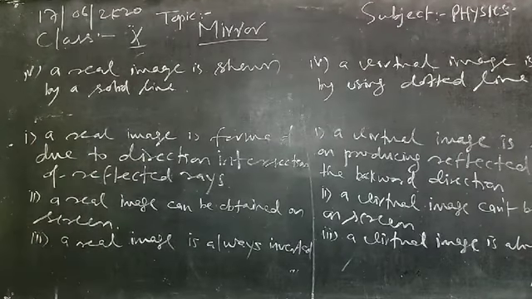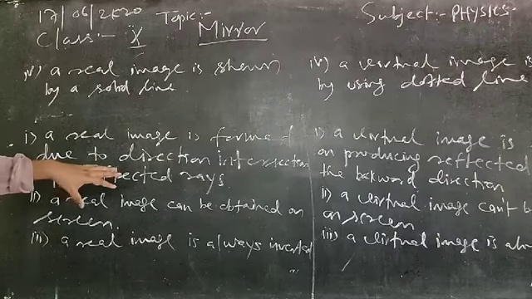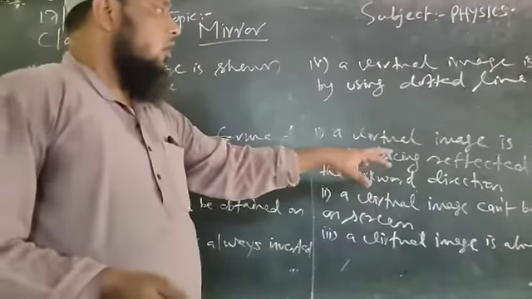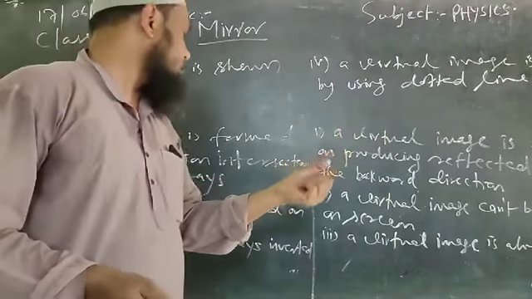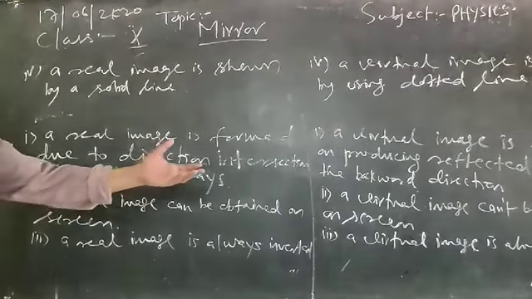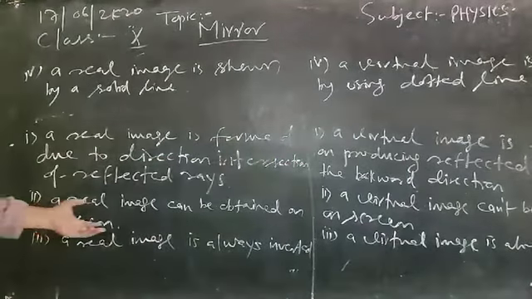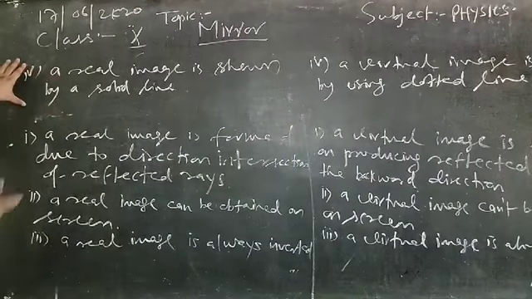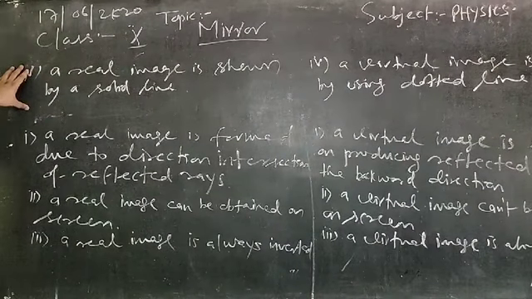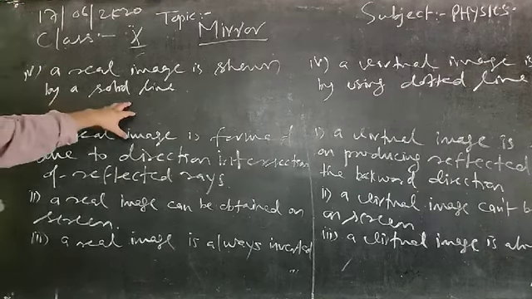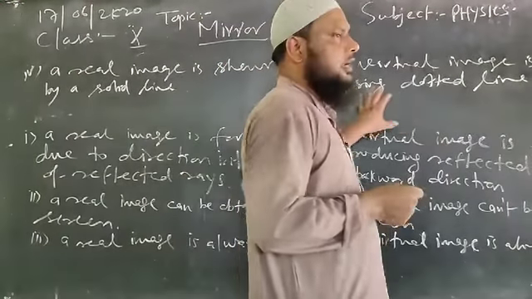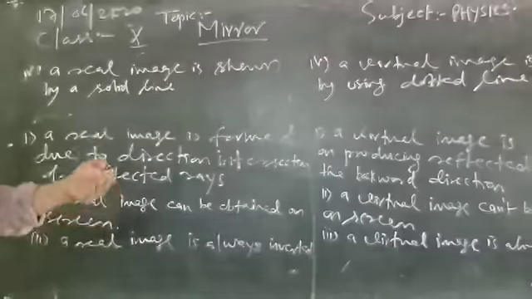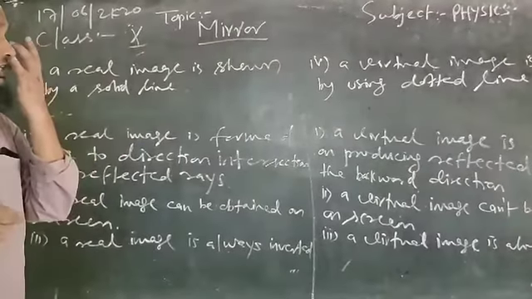For your convenience, again I am repeating, a real image is formed due to the direct intersection of reflected rays, whereas a virtual image is formed on producing the reflected rays in the backward direction. A real image can be obtained on a screen, a virtual image cannot be obtained on a screen. A real image is always inverted, a virtual image is always erect. And the fourth point, if we see carefully the diagram, we can find a real image is shown by a solid line, whereas a virtual image is shown by using dotted line. So these are some differences between a virtual image and the real image. I hope these points are very clear to you, and I hope all these will be remembered by you easily.